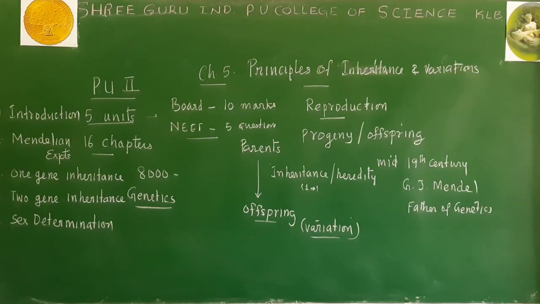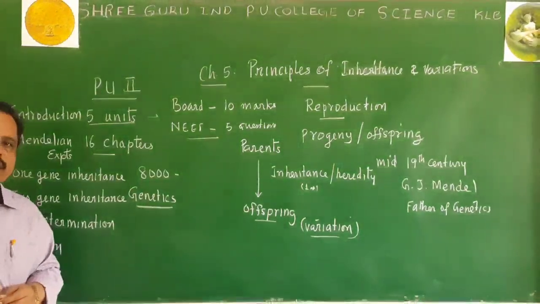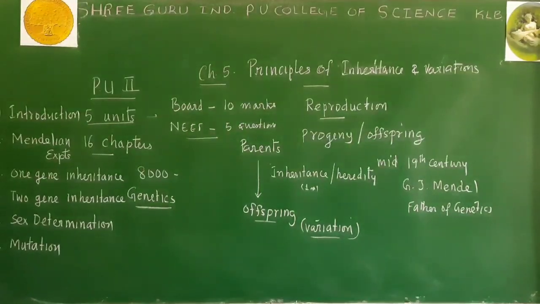There is another phenomenon you are going to learn in this lesson, that is called mutation. Mutation brings about variation. So the process of mutation and different types of mutation we are going to study in this lesson.